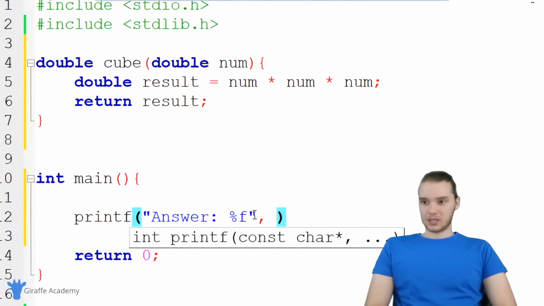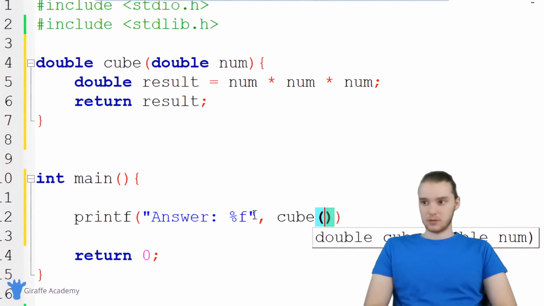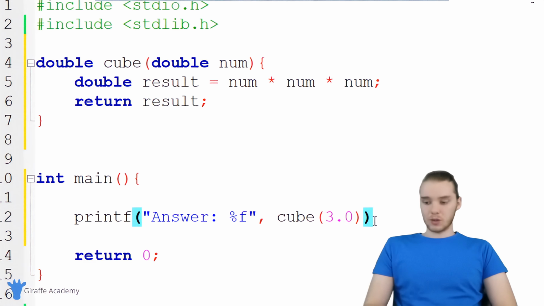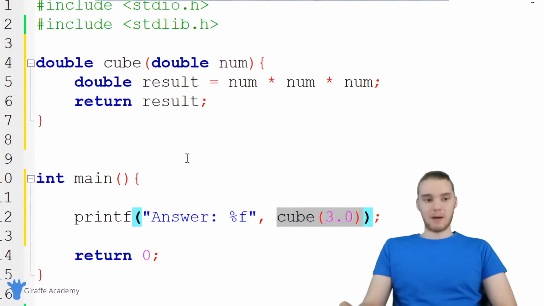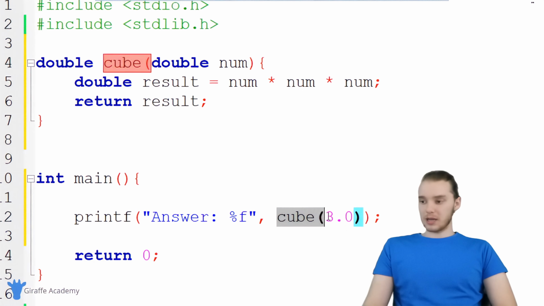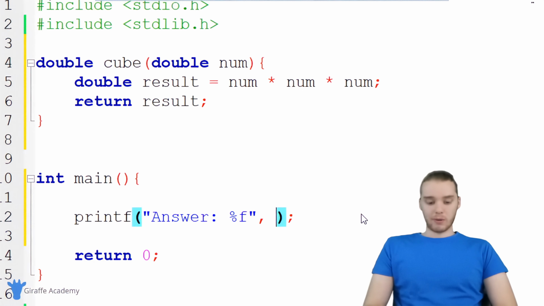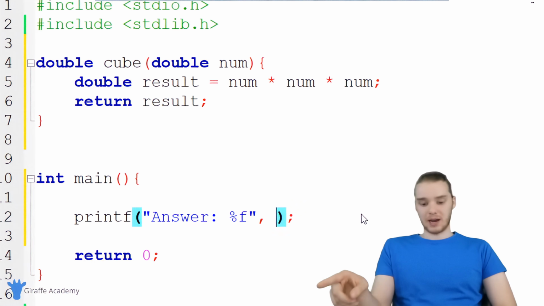Over here, I can just say cube, and we'll pass in a number. Let's pass in 3.0. Essentially, what's going to happen now is we're going to call this function, all this code's going to execute, and this function is going to get a value back, basically the value of cubing 3.0. Normally, in the past in this course, when we wanted to print out a number, we'd have to put 4 or 76 or whatever, a number right there.